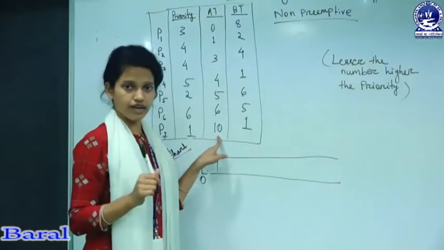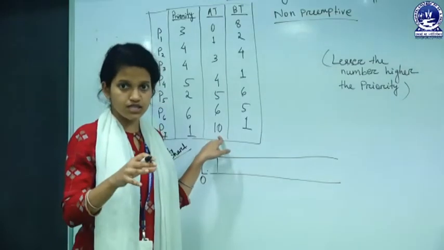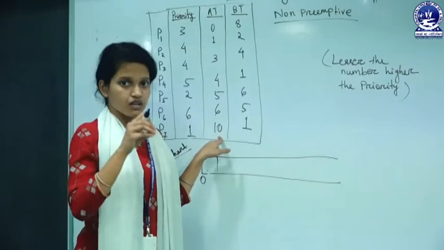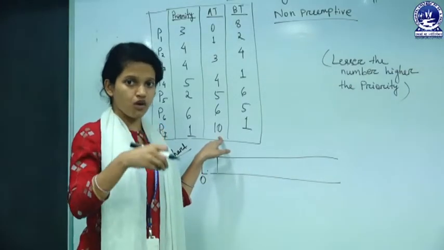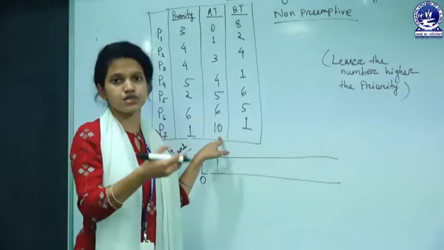So I already said, that out of all available processes, the processes which are in ready state now, among those processes we have to schedule the process which is having highest priority.